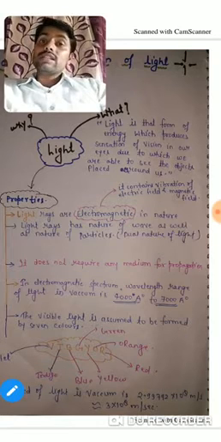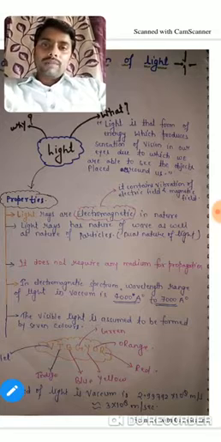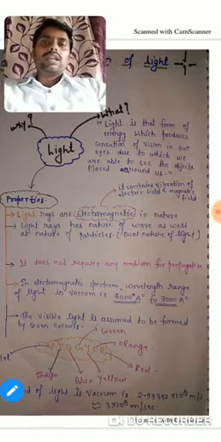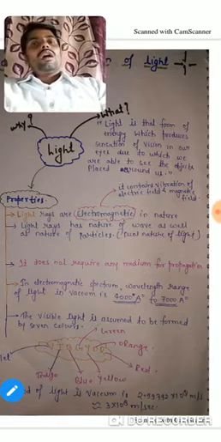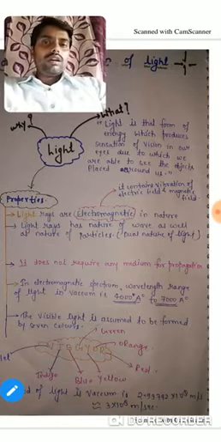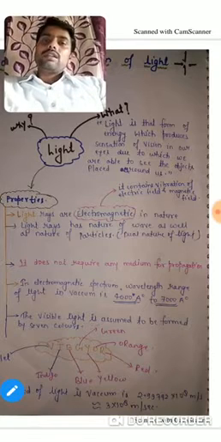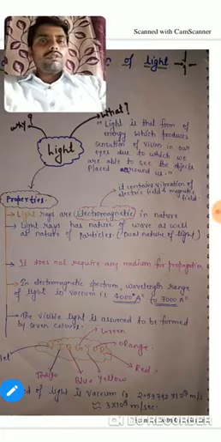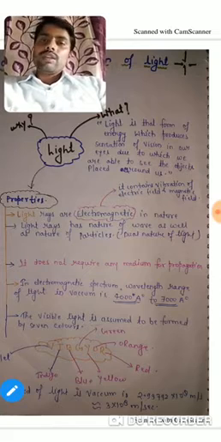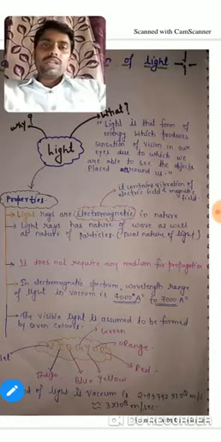If it needed some medium, then the sun rays that come from the sun to the earth would not be able to reach the earth's surface, because above the earth's atmosphere there is a vacuum, and above that the sun is present. So it is clear that light rays do not need any medium to travel.